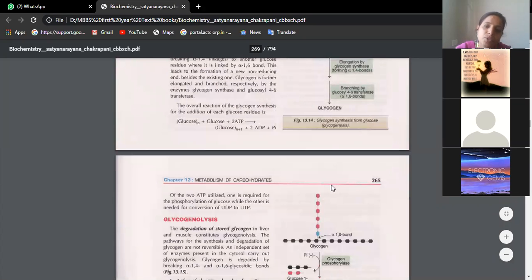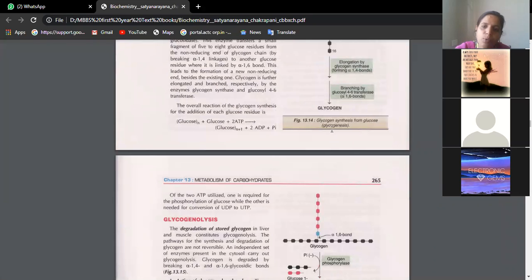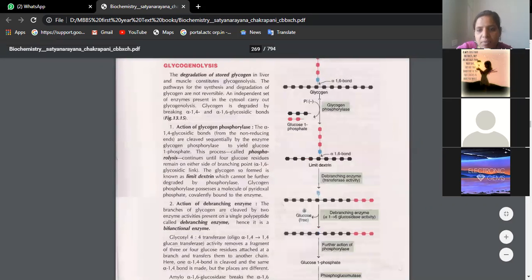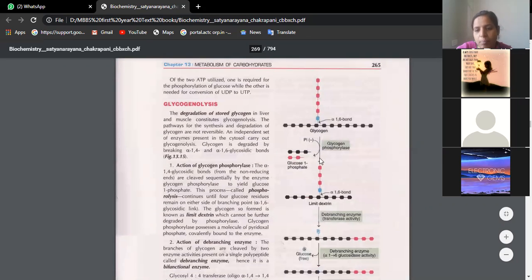So glycogen synthesis is nothing but glycogenesis, and quite opposite to that, like what we have just studied for ketogenesis and ketolysis, similarly here also you have glycogenesis and glycogenolysis. That means initially you have the structure of glycogen, and then we get enzymes which start breaking it.